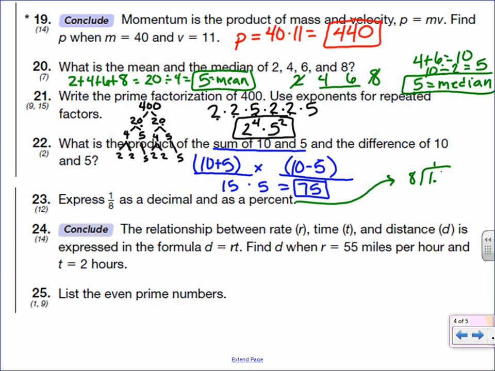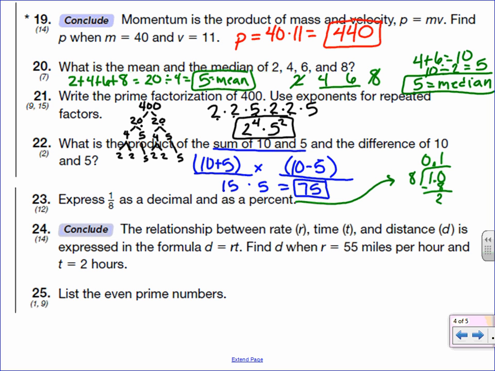The number 1.0 is the same as the number 1. When I put the decimal point, I also put one up above. So now the question becomes, how many times does 8 go into 10? Well, it goes into 10 once. 1 times 8 is 8. And then 10 minus 8 is 2.